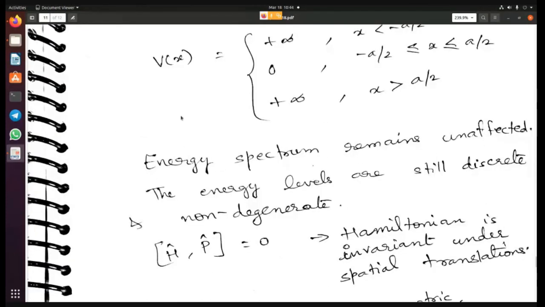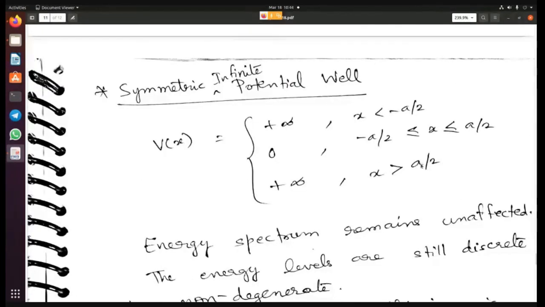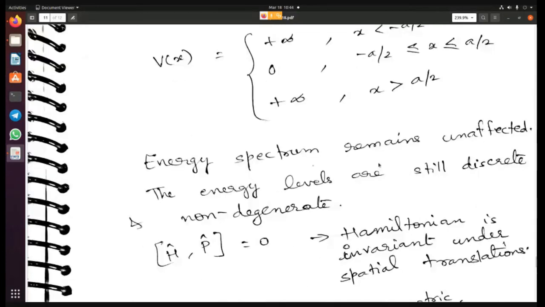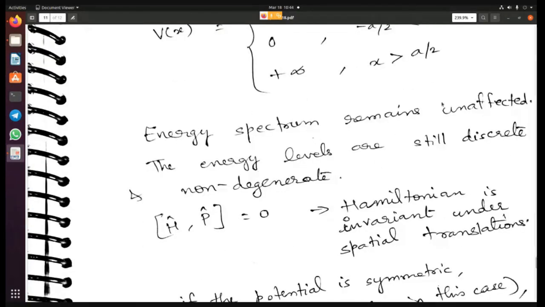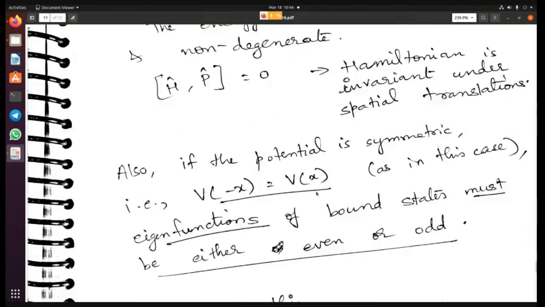Again, this is a bound state, so the energy spectrum will be discrete and the energy levels will be non-degenerate. The same thing holds about the nodes: zero point energy corresponds to n equal to 1, so you will have n minus 1 nodes for every eigenfunction. So the energy spectrum remains unaffected. The energy levels are still discrete and non-degenerate, and the Hamiltonian is invariant under spatial translations. If you take the commutator of the Hamiltonian with the momentum, you are going to get 0.